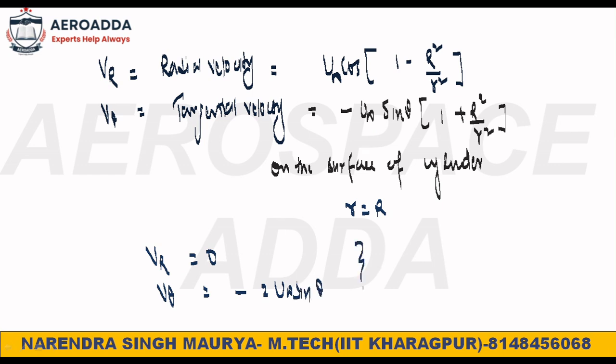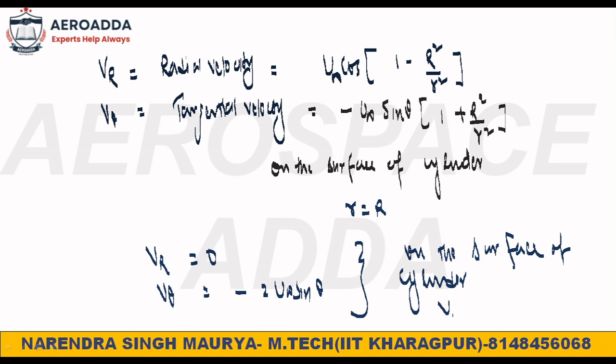So on the surface of the cylinder, the resultant velocity, which is only one velocity, I will write as v. We have only v theta because the radial velocity v r is 0.